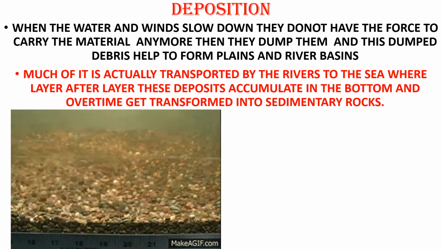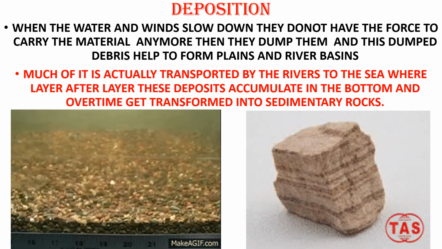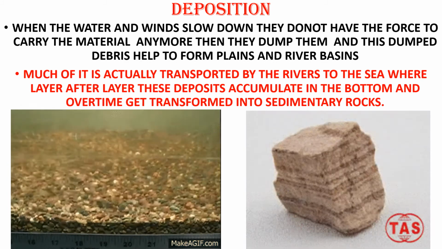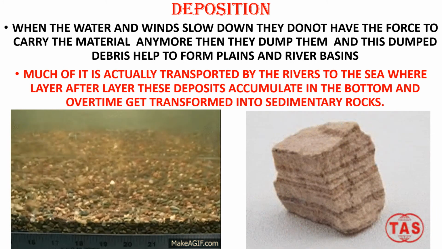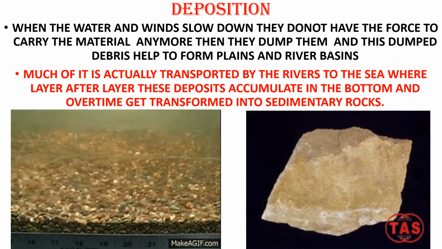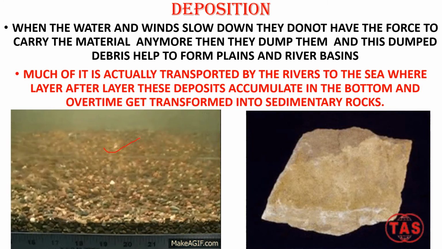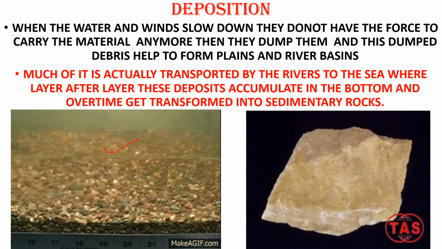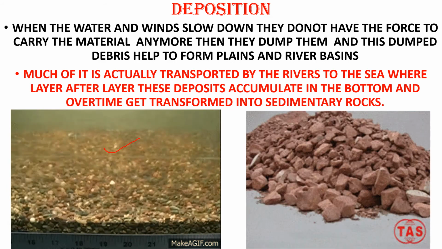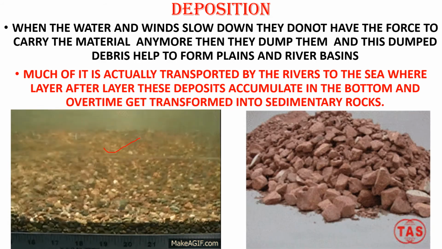How does a sedimentary rock look? It looks like this. And in this image you can see how slowly the sand, pebbles, rock, mud, everything is getting stored in the sea.